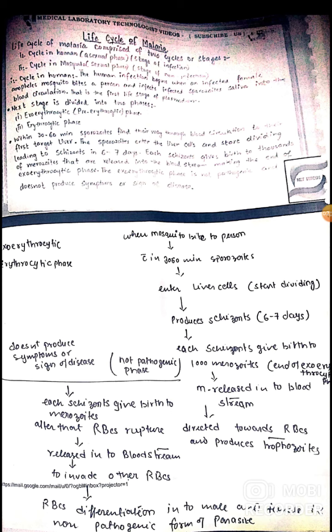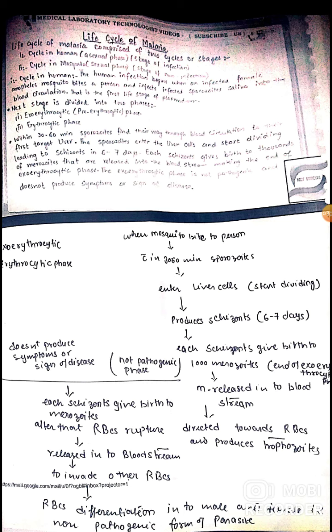Before reaching the bloodstream, the phase is known as exoerythrocytic. This cycle occurs when an infected mosquito bites a human.